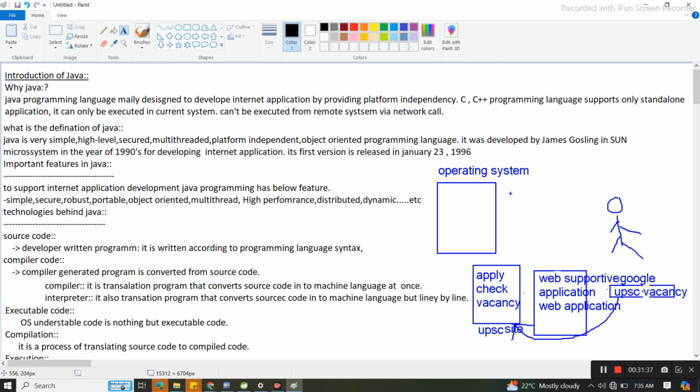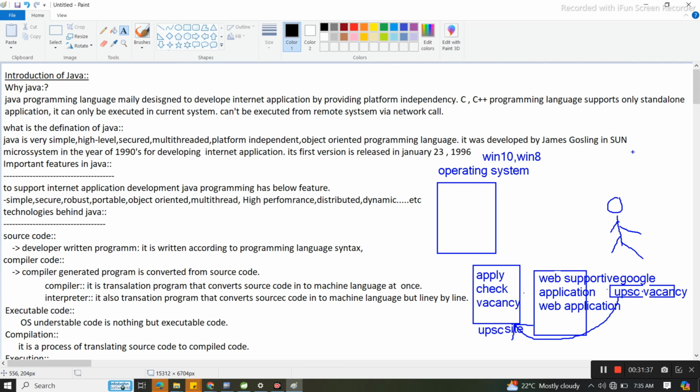Suppose you want to access Windows 10, Windows 11 or Windows 8, whatever it may be.